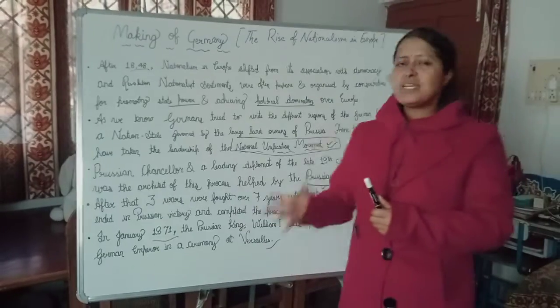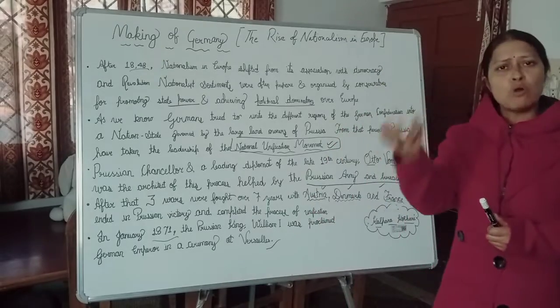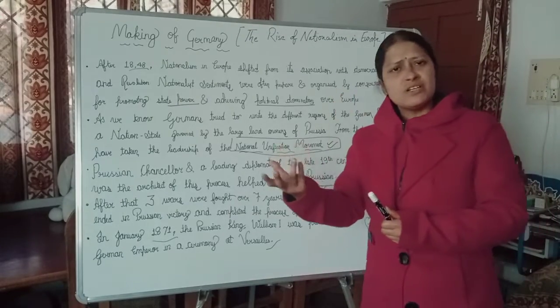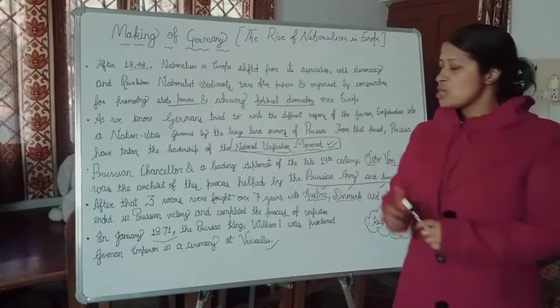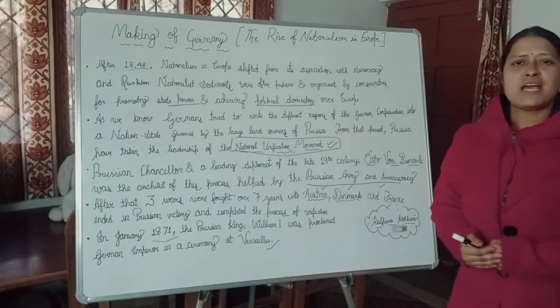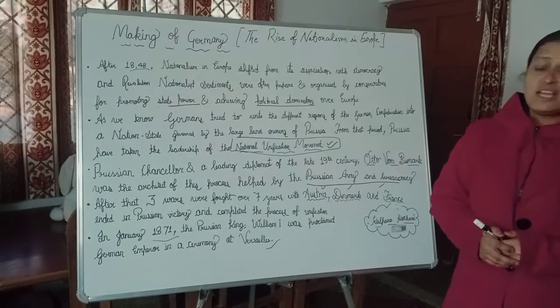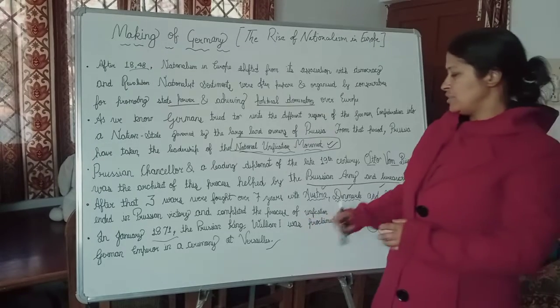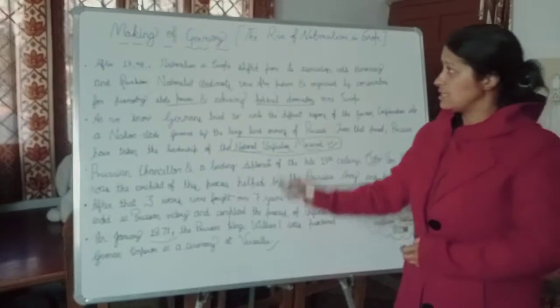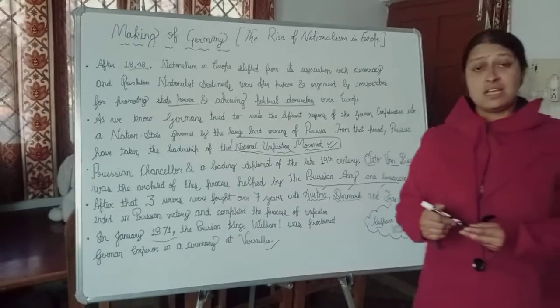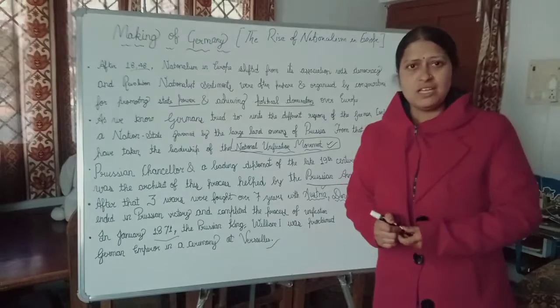Even Germany emerged as a role model for developing the economy for the rest of the European countries and states. In this way, Germany emerged as a unified country under the rulership of William I of Prussia. So students, we will continue the topic of how Italy was unified after that. Till then.